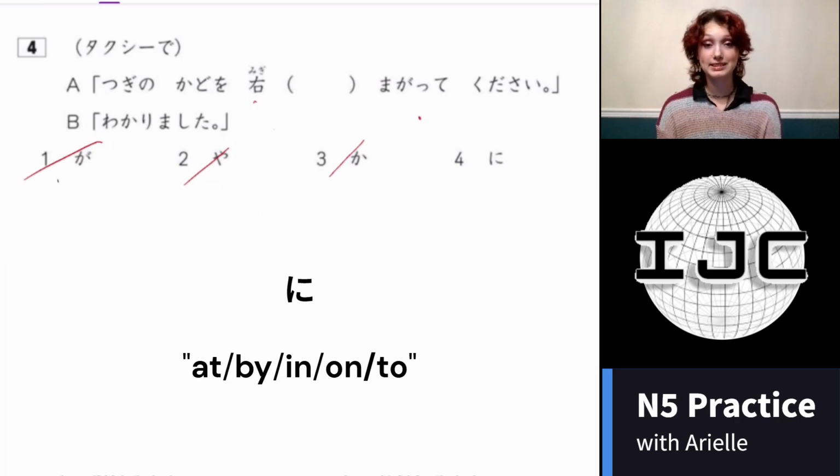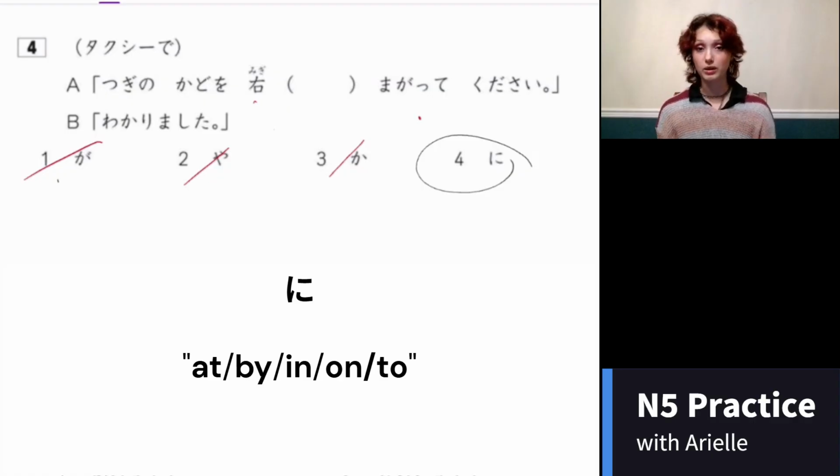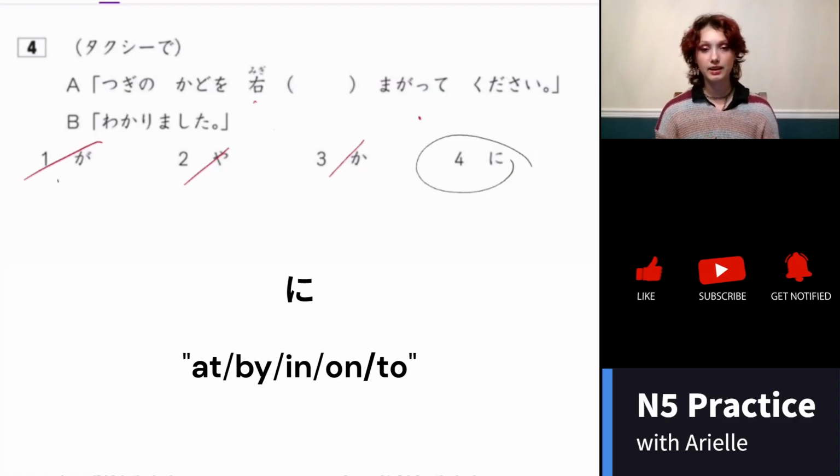Ni is correct because it is the only direction particle we're given. It's used for destination, time, date, whether you're giving things to or from someone, and in this case, where you're turning. So this is commonly used with magaru for saying which direction you turn, whether it's hidari or migi, anything else. This is a standard way of putting it, so that's our correct answer.